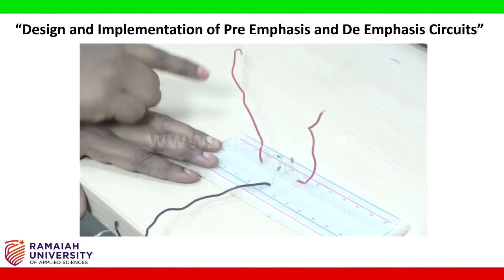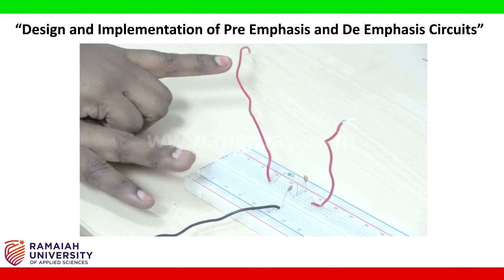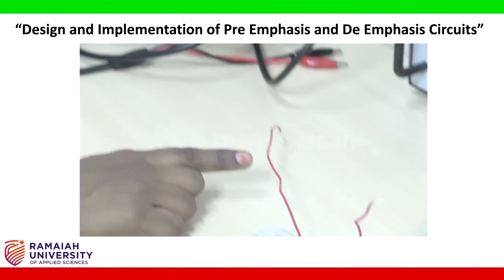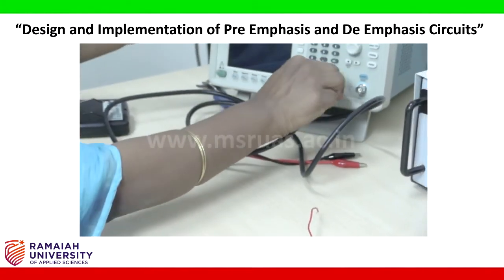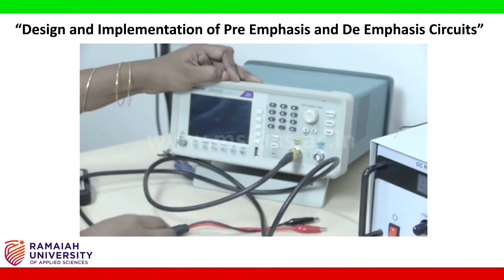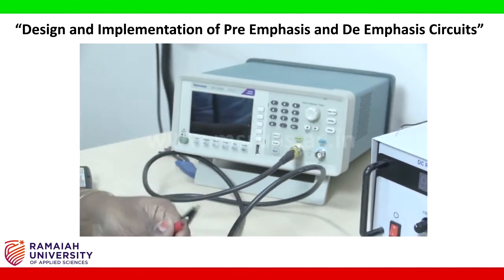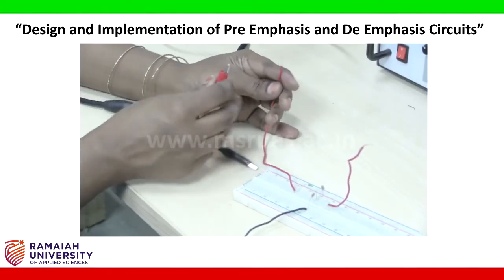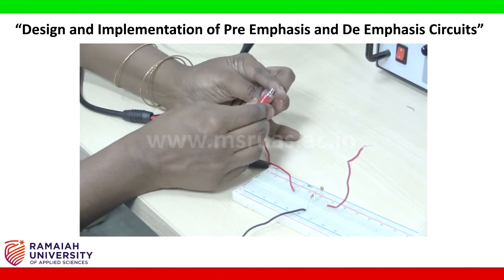So now we will connect these two to a function generator. Take a function generator probe, connect it to the function generator and provide these wires to the input of your circuit.